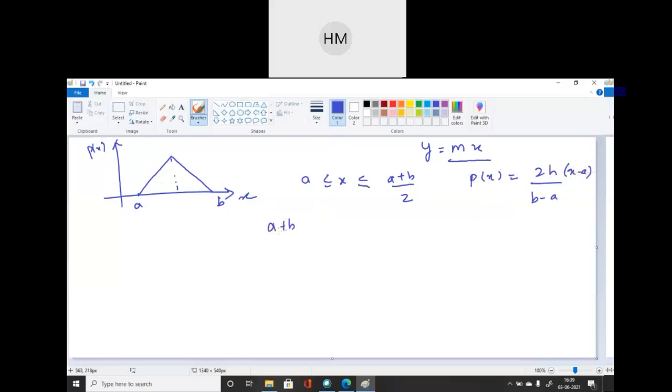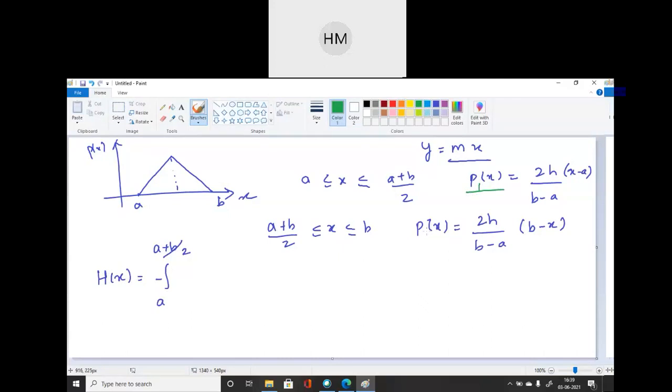ठीक है? For second range, the signal generated with this probability is this. Now everything is simplified. Just I have to put all these values in my formula and simplify. So I will write down the formula as h of x is equal to integration minus a plus b by 2. Okay, student. Now I will write this probability.